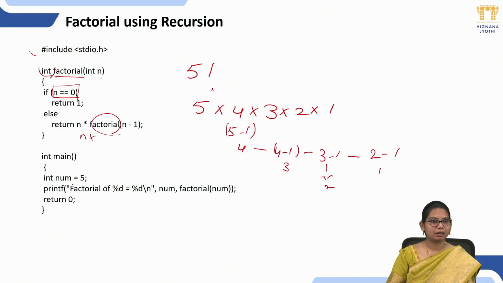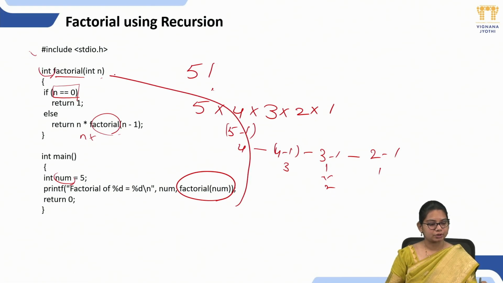So here int num is my variable. I have assigned it as 5. printf factorial of num. Now I am calling a function called factorial(num). So now the control goes to the function factorial, right?